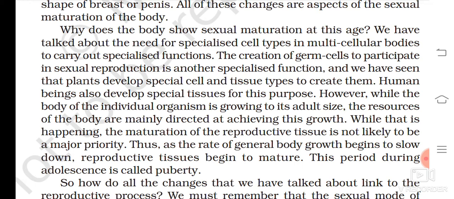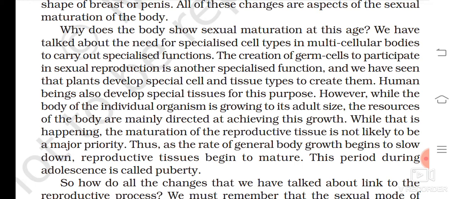And if you think that these changes are not necessary, no, it is wrong. These changes must be there. If there is no growth and development, then there must be something lacking in your body, in your blood. That is why growth and development is not seen in your body. If you are not gaining height, if you are not having hair on your face and other genital areas, then also some problem would be there in your body. So all these changes should be there in your body at a particular time period. Okay, and it is most important for sexual reproduction.